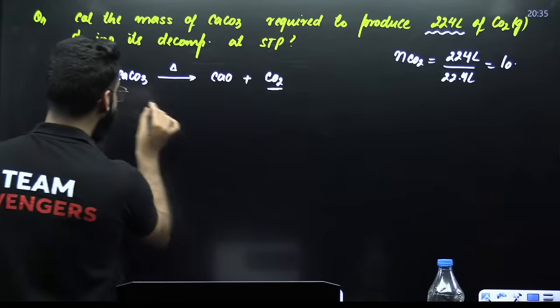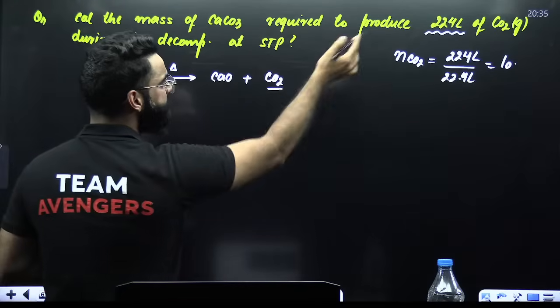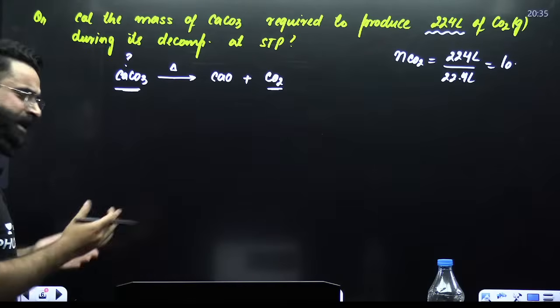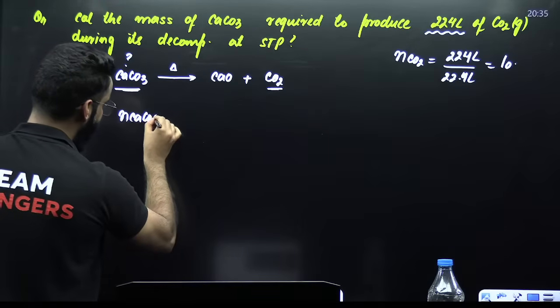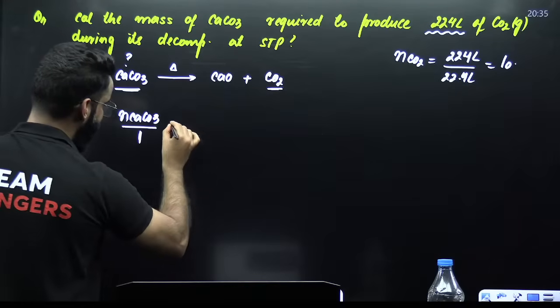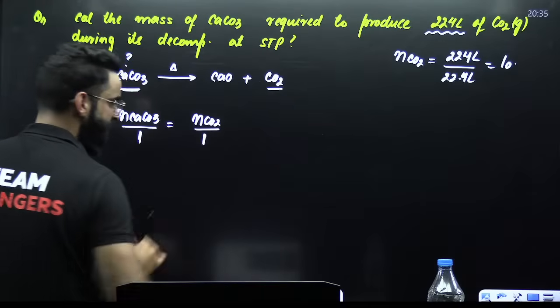Now, my dear students, the question says what mass of calcium carbonate is required to produce 224 liters of carbon dioxide. Now write the stoichiometric equation. The equation is simple. Number of moles of calcium carbonate divided by stoichiometric coefficient 1 is equal to number of moles of carbon dioxide divided by stoichiometric coefficient 1.